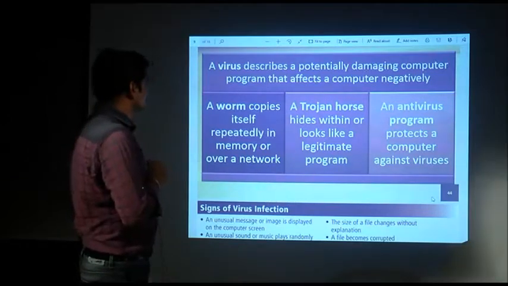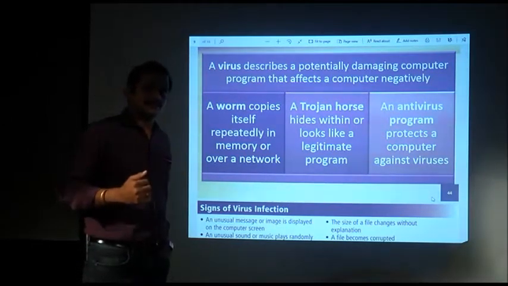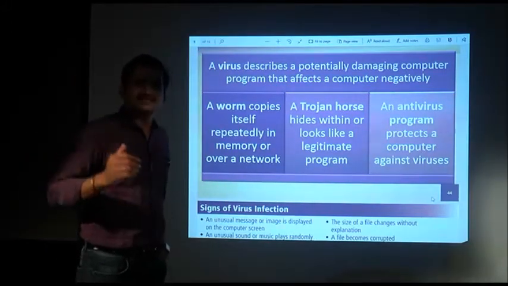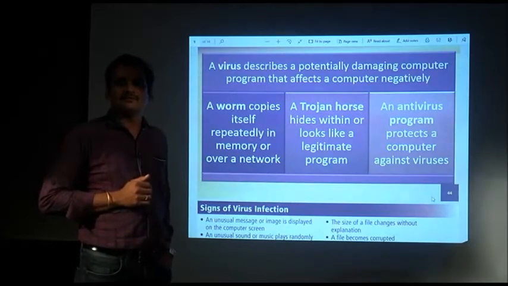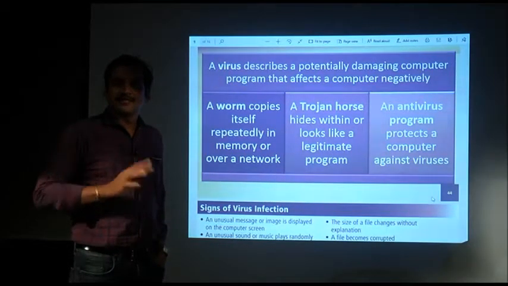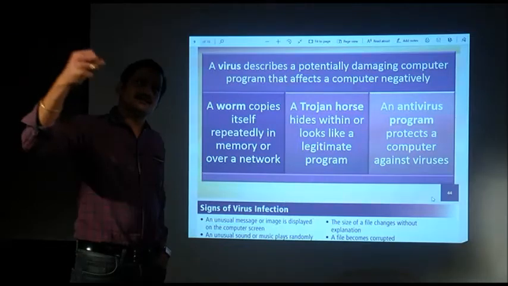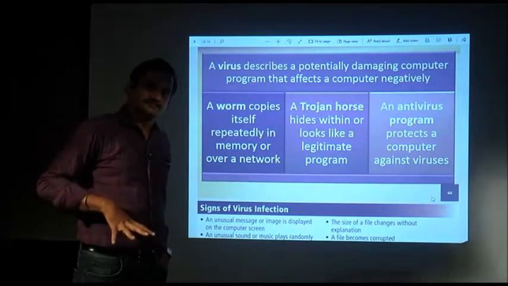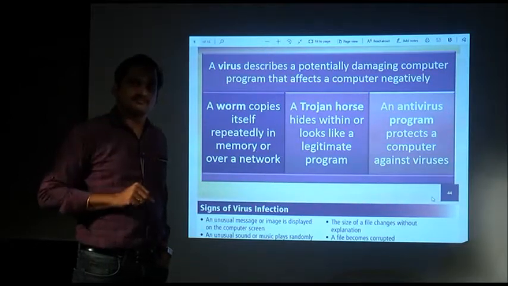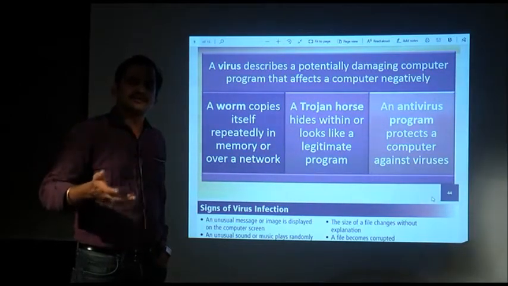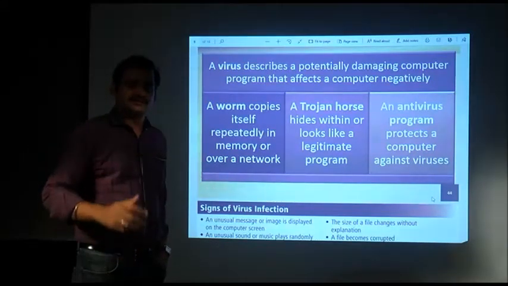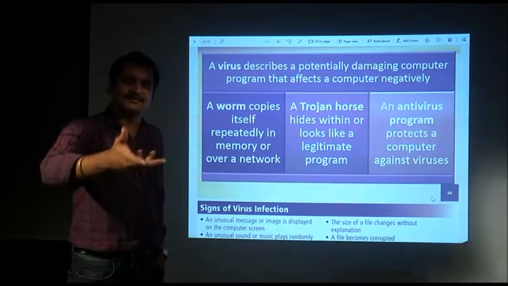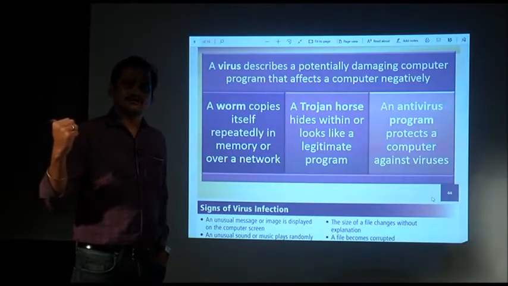Then what is a worm? A worm is different from a virus. A worm copies itself repeatedly in memory or over a network. A virus damages the system; anything, any program from outside, that comes to damage your system is a virus. Now there is a type of virus called a worm, and the characteristic of a worm is that it replicates itself. It makes copies of itself repeatedly without your knowledge.